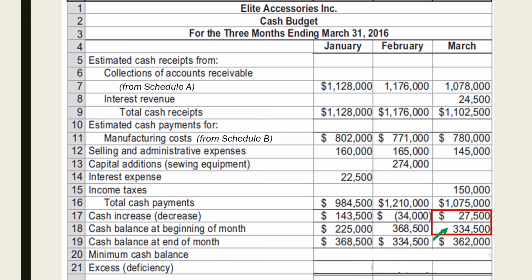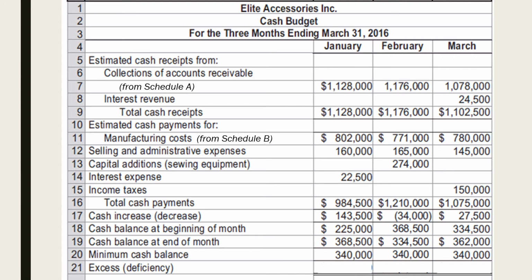After solving the cash balance at the end of each month, we will now input the minimum cash balance per month set by the company. As given earlier, the minimum cash balance for Elite Accessories, Inc. is $340,000 per month.